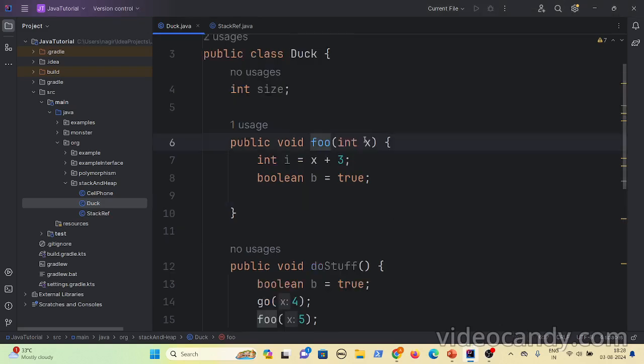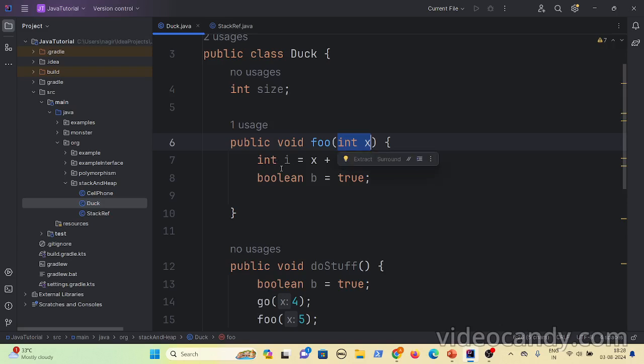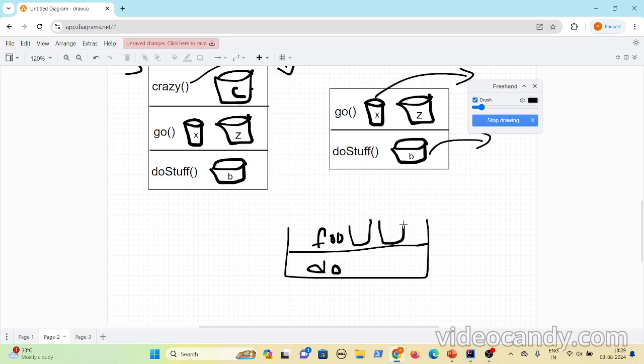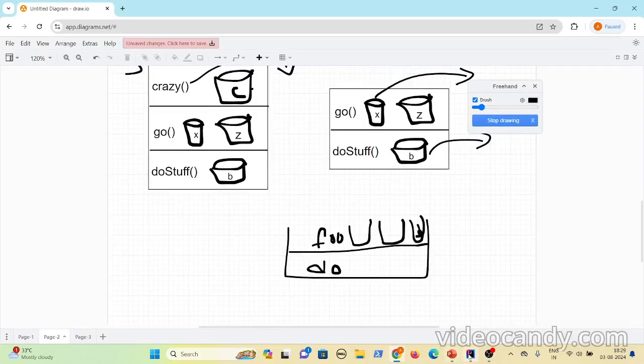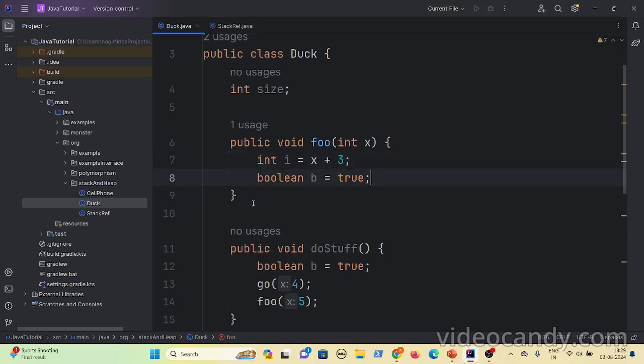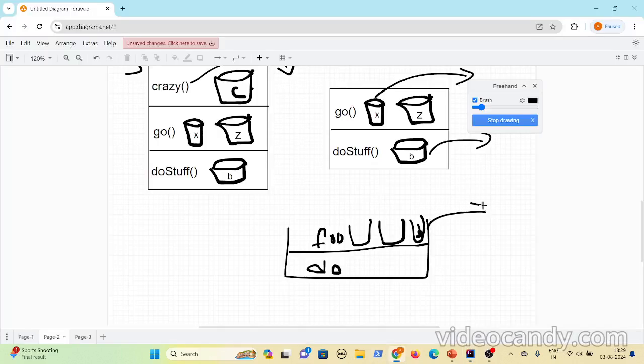It goes to the foo method, and since this is the method parameter, it creates space for int x, and after that int i is assigned the value x plus 3. It creates a holder for i, and it creates a holder for b as well. b is the one we have, right? So it does this. After the foo execution is completed, it goes back to doStuff, and by going back, this gets popped out from the stack.